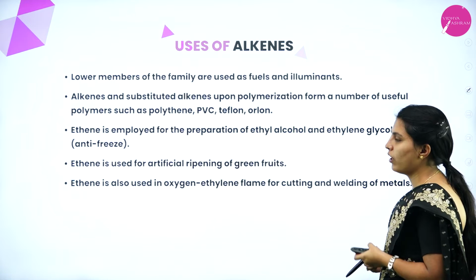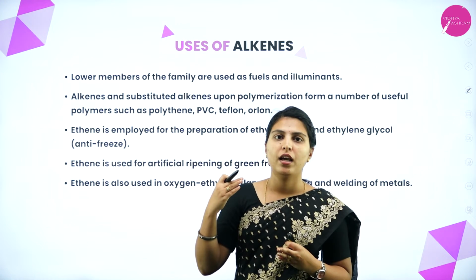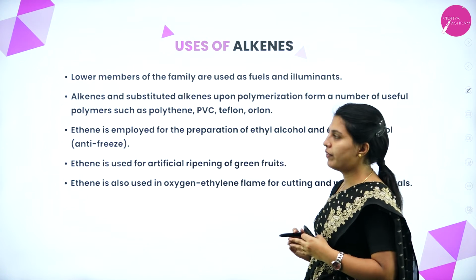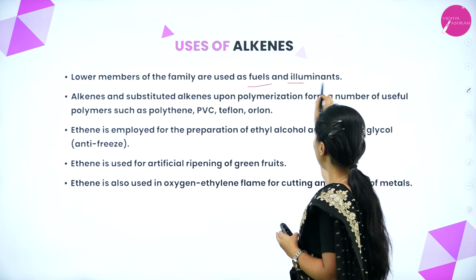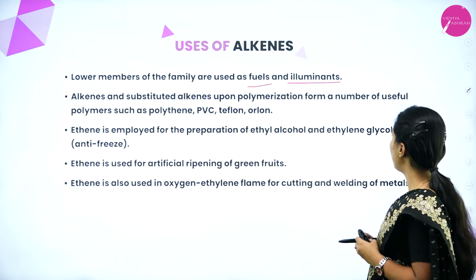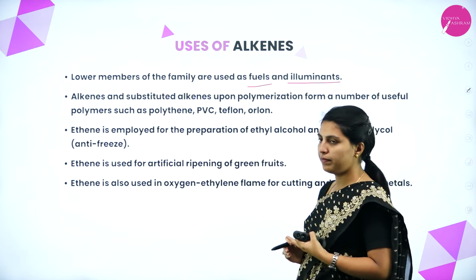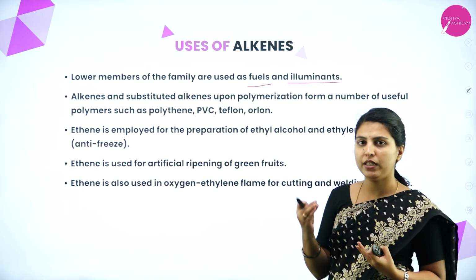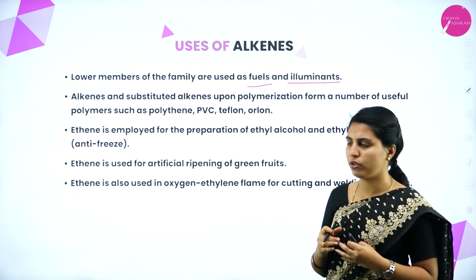Next is uses of alkenes. Till now we have seen the various methods of preparation of alkenes. Now we are seeing the uses of alkenes. Lower members of the family are used as fuels and illuminants. Alkenes and substituted alkenes upon polymerization form a number of useful polymers such as polyethylene, PVC, Teflon, Orlon. Means the lower members like ethene, propene, butene, these will all be used as fuel in any scooters, in any vehicles or domestic usage.